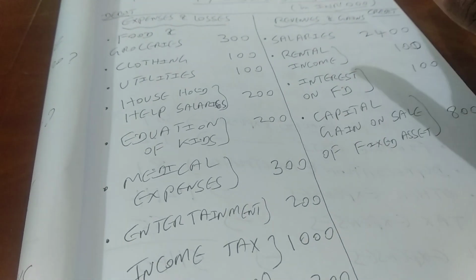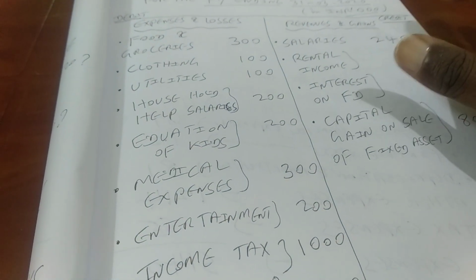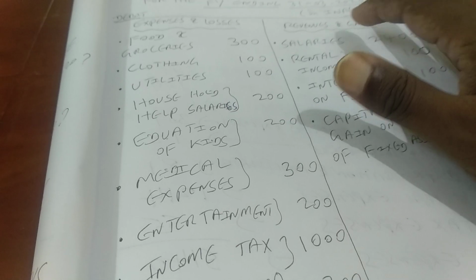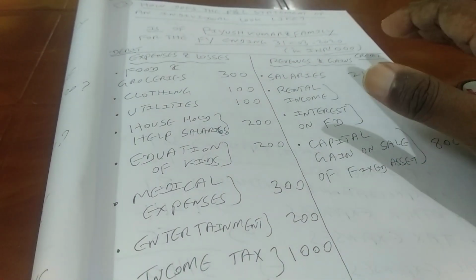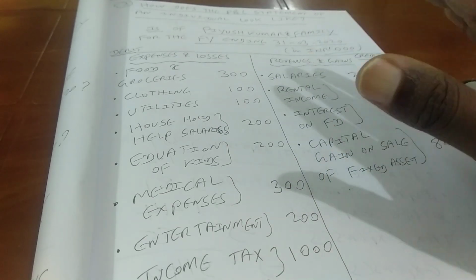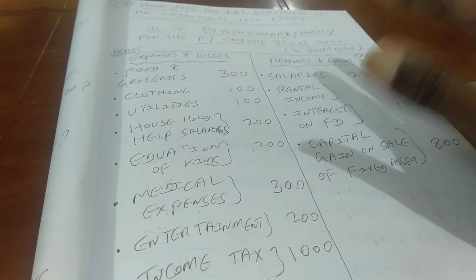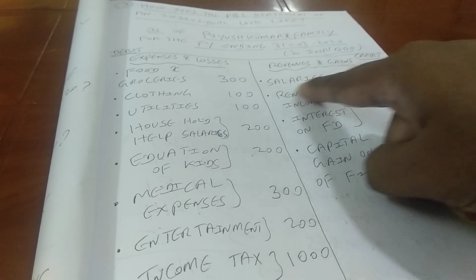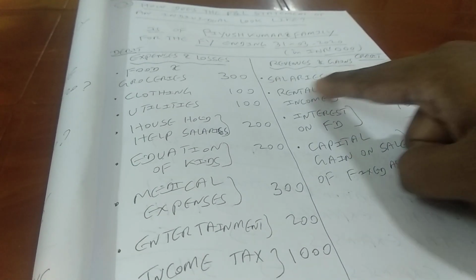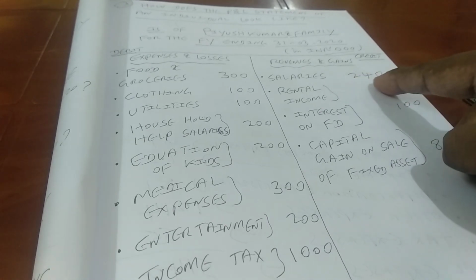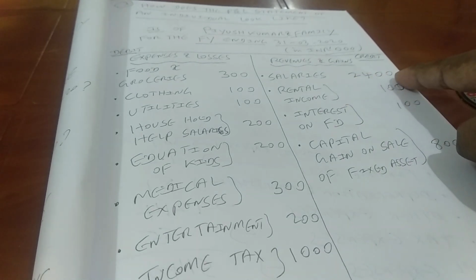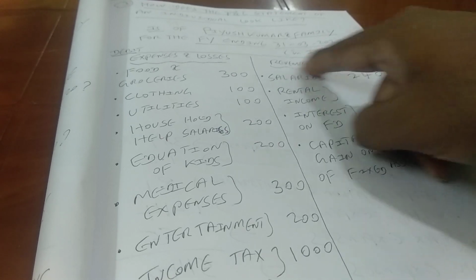Yes, there is a difference, right? So what is the difference? Revenue is nothing but increase in retained earnings of an entity which is happening purely because of its operating activities. For example, salaries. Salaries of Piyush Kumar and his family members amounting to 2,400,000 is an example of revenue.